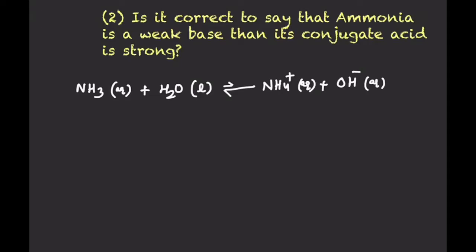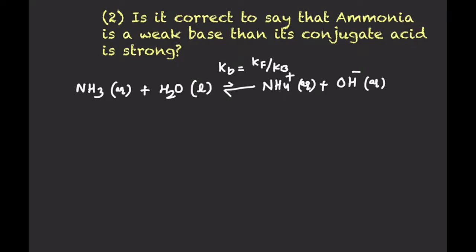So for this reaction, if I am writing the dissociation constant Kb, that is equal to the equilibrium constant, K forward upon K backward. Again, if the value of the equilibrium constant Kb is less than 1, it means that the reaction is moving more in the backward direction and less in the forward direction.